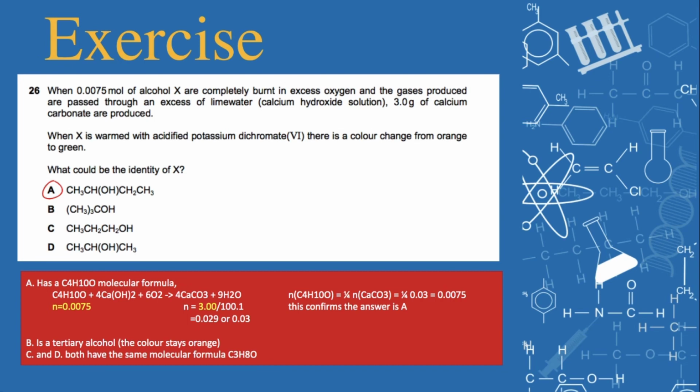And we have the moles of calcium carbonate, which is 3 divided by 100.1 equals 0.03. And we divide it again by 4, which gives the moles of the alcohol X, and the result is actually the same, equal to the moles of the alcohol X mentioned in the question. Thus, it proves that A is the answer, that A is the identity of X.